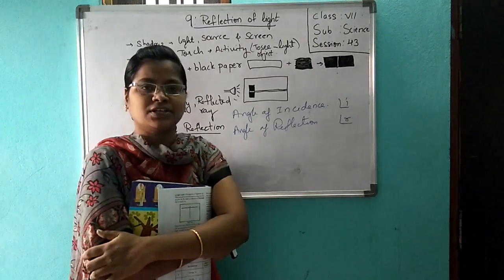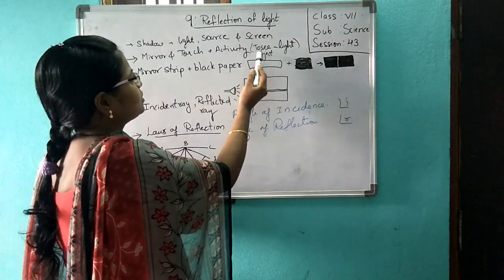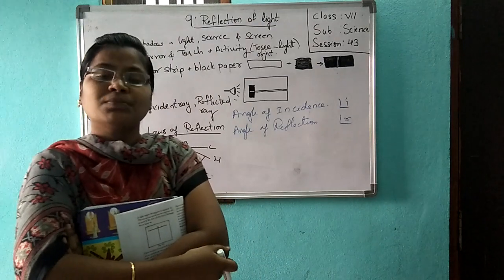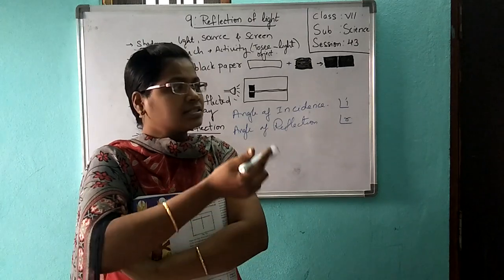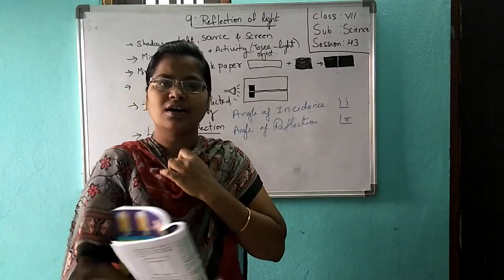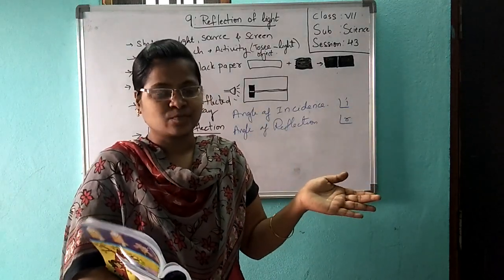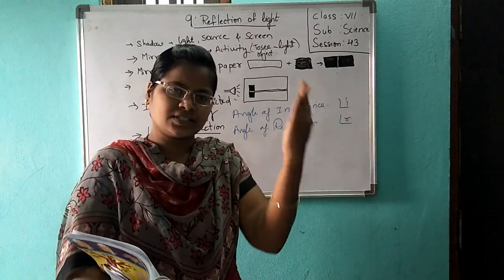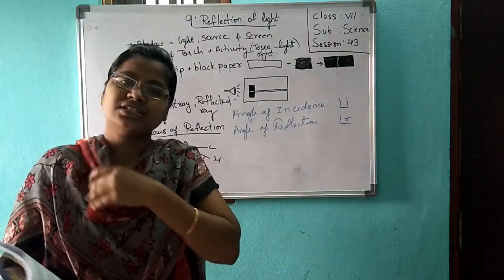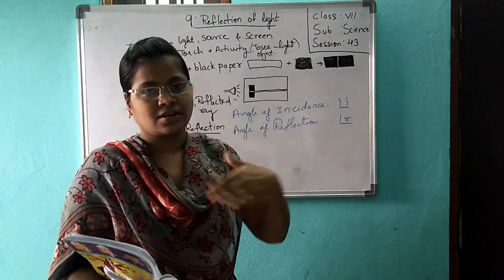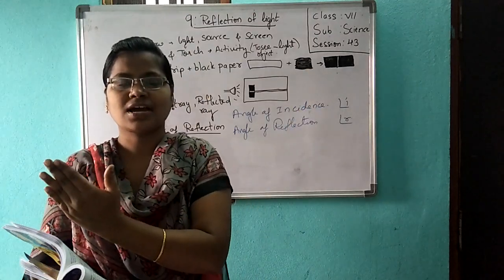To explain about reflection, we will do one activity. Normal examples we will see first. Early in the morning when the sun rises, sunlight tries to fall in your house from the main door, from the east facing side. When you open it a little bit, sun rays from the little gap try to come and fall in the house. How is the light traveling? Like this, in curves? No. Straightly the light travels and falls.